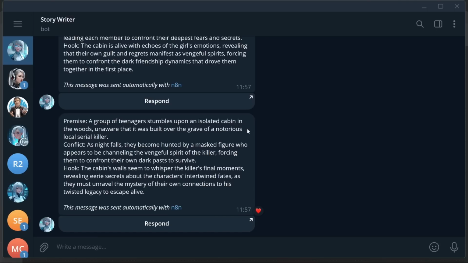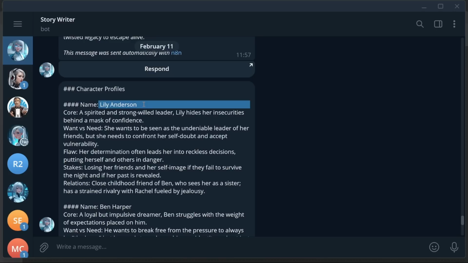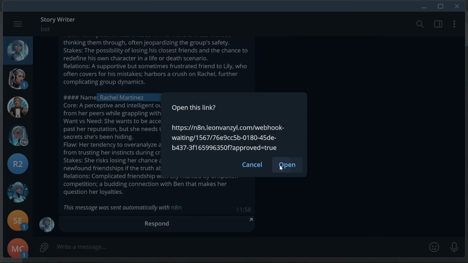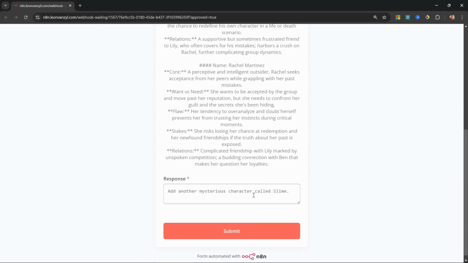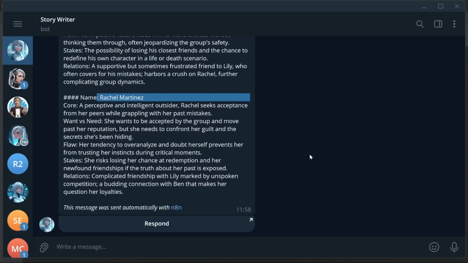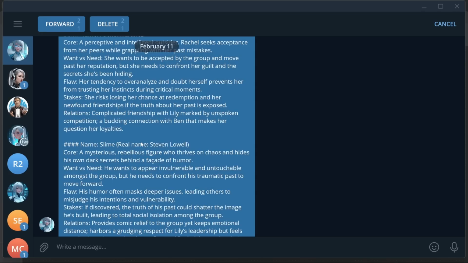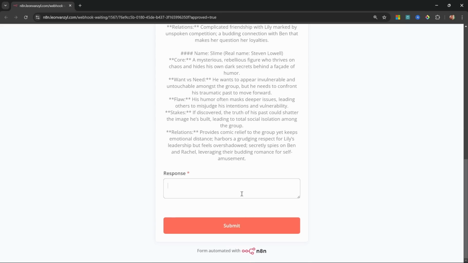Now we're waiting for the characters to come back. All right, so we received our characters. We've got Lily, we've got Ben, and we've got Rachel. Let's respond and let's ask it to add another character. So let's say add another mysterious character called Slime. Let's send this. And let's see what we get back. Alright, so after a few seconds, we get this response back. And now we have this character called Slime. Awesome. Let's respond. Let's say we're happy with this, so we'll continue.